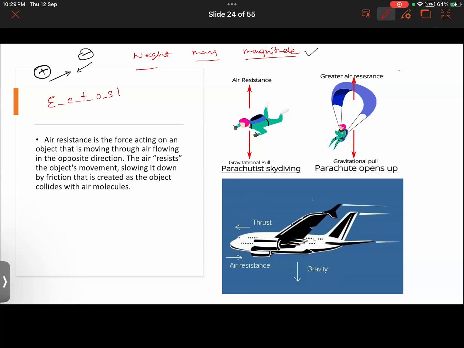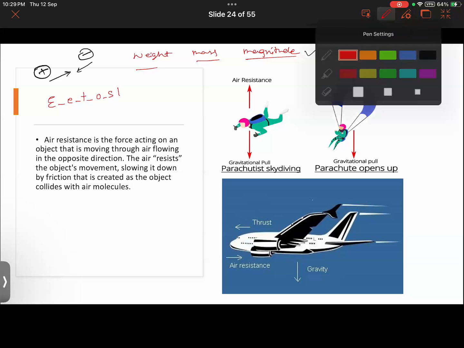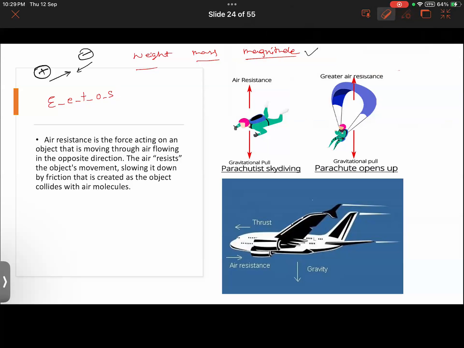See, I have given this much of hint. No one can recall this? That is electrostatic force, okay?